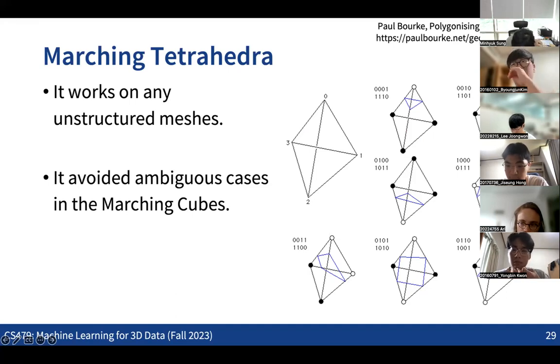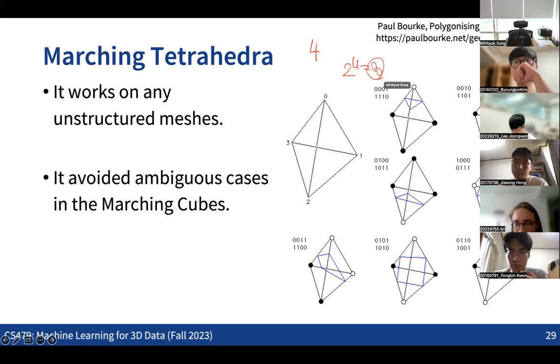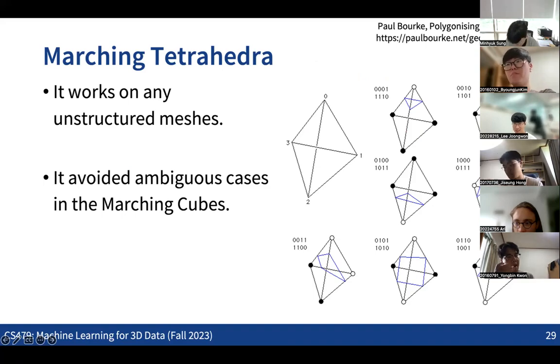For these cases, there are four corner points, which means there will be 8 possible cases. Then you can connect all the intersection points to build all the edges of the mesh. The good thing about marching tetrahedra is that there are no ambiguous cases, so we can handle all the cases without any subsampling or similar tricks. That's the advantage of marching tetrahedra.